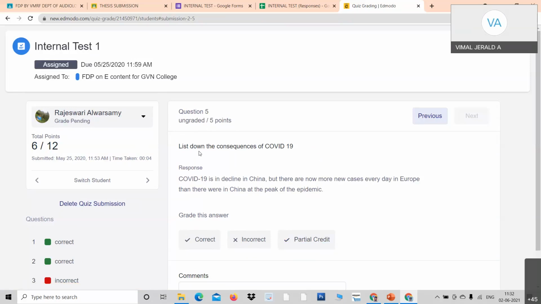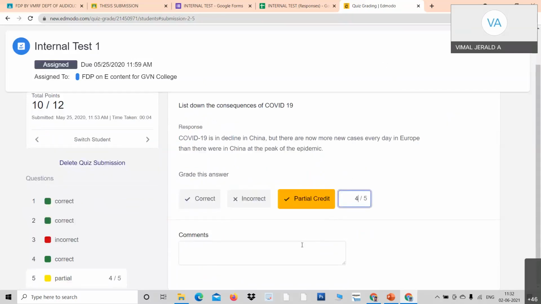Automatically the fifth question comes. Okay, dear professor, do you understand? Please understand the nuances of switching over directly to the descriptive type. Now, this the participant has written, list down the consequence. He has written. So I can either press correct. See, all the 5 points are given. Incorrect means 0 points. Partial credit means after reading it, I can give 4 marks or 5 marks, whatever it may be. And also you can give comments.